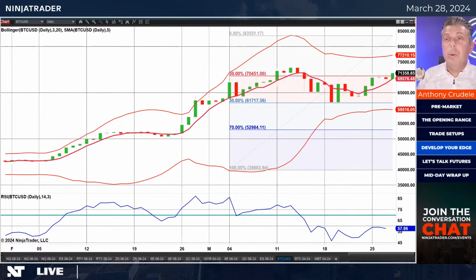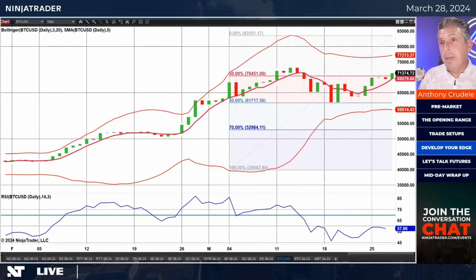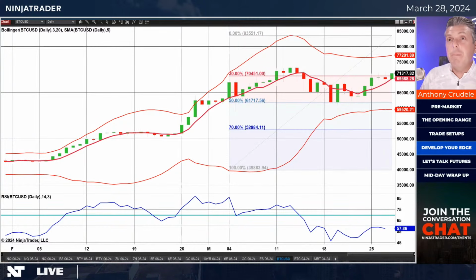And then all of a sudden, we talked about this in one of the previous shows, Tom, you have the top Bollinger Band coming in. The bottom one was already coming in. You're coming off of a way overbought RSI for really several weeks, and it finally gets below that 5-day moving average, and you get a rotation. 50% was 61,700 and change. Look at that. It basically went right to that Fibonacci retracement between the two Bollinger Band peaks, almost right to the tick.